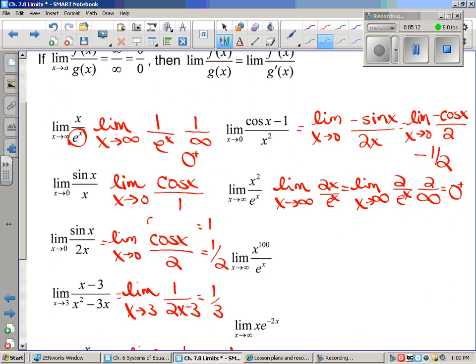Okay, let's do this, infinity over infinity. So we do the derivative of this. We have 100x to the 99th power divided by e to the x, and we're going to plug infinity in here, and guess what you're going to get? Infinity over infinity. So we do the next one, 9900 x to the 98th power over e to the x. What do you think is happening? What's going to happen? Do you really think I want to do 100 derivatives?